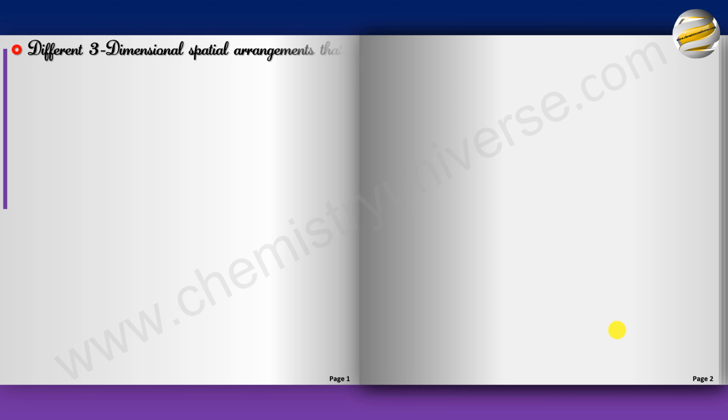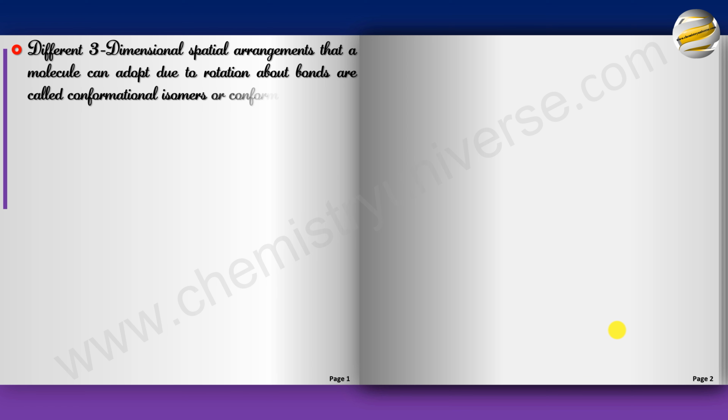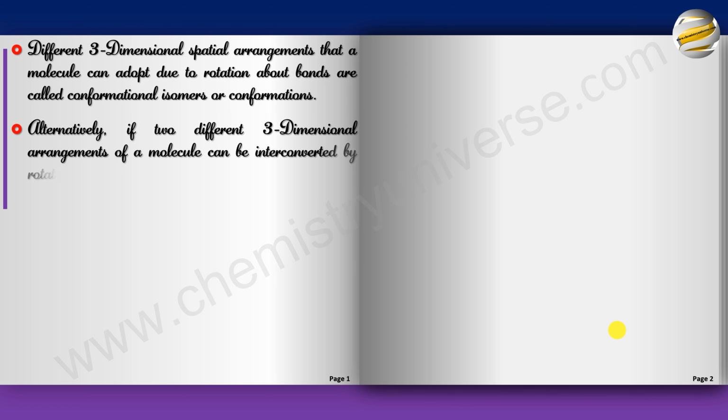Different three-dimensional spatial arrangements that a molecule can adopt due to rotation about bonds are called conformational isomers or conformations. Alternatively, if two different three-dimensional arrangements of a molecule can be interconverted by rotation merely about single bonds, they are called conformational isomers.